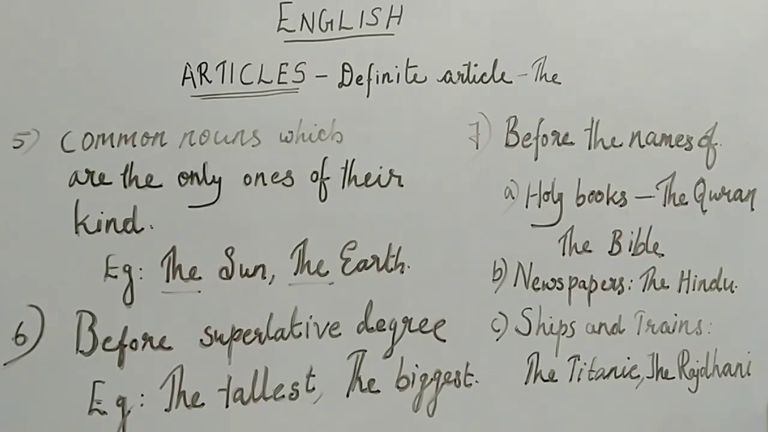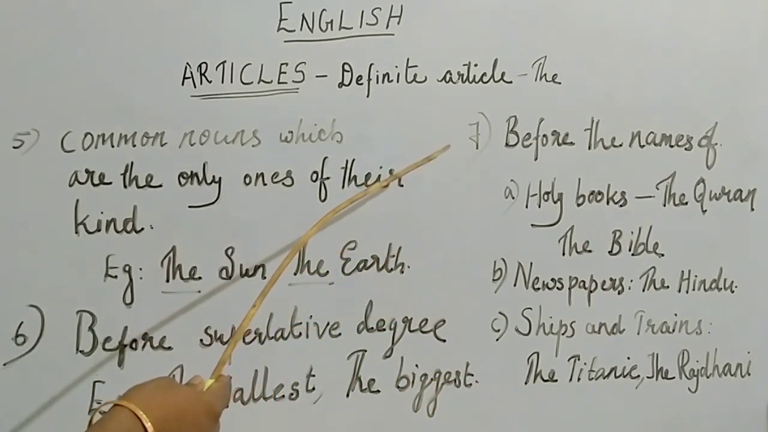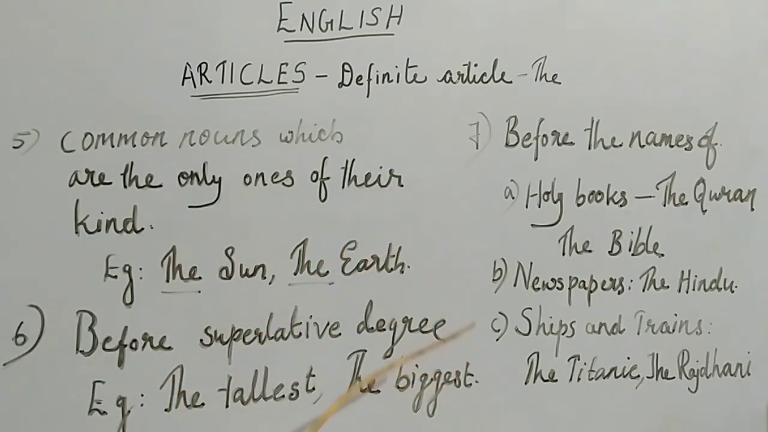And the seventh point is before the names of holy books. Holy books: the Quran, the Bible, the Bhagavad Gita. So before those nouns we have to use the definite article the. Newspapers, before the names of newspapers: the Hindu, the Times of India. So before newspapers we have to use the definite article the.